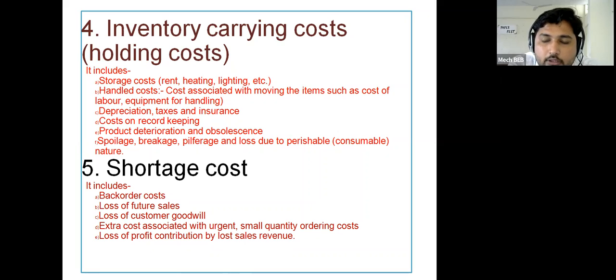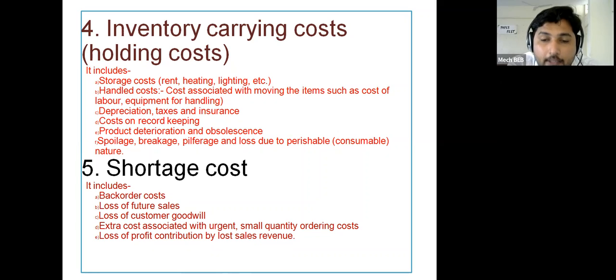Such products, or consumables, are considered perishable products, and if they are outdated, the cost related to that loss comes under the inventory carrying cost. So all these costs come under the inventory carrying cost or the holding cost.